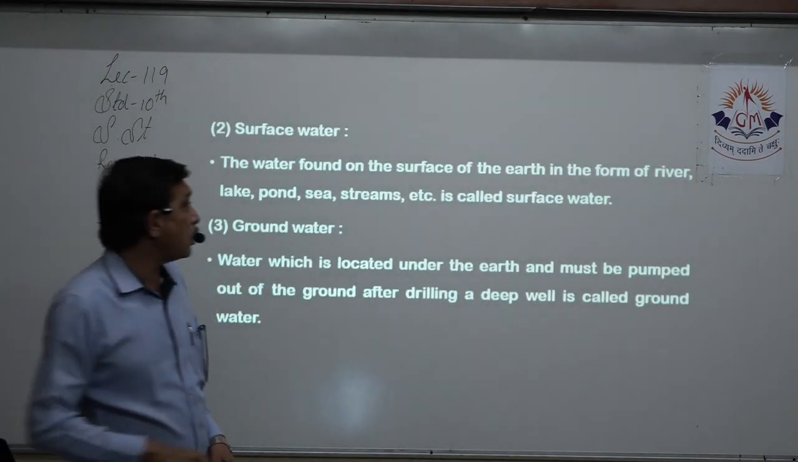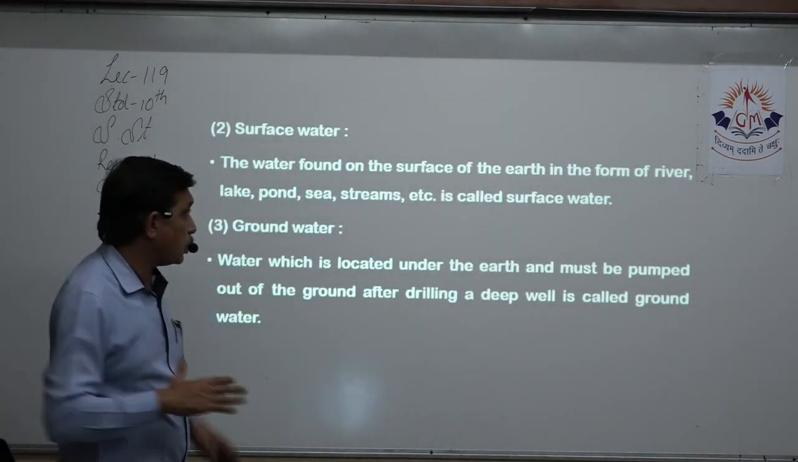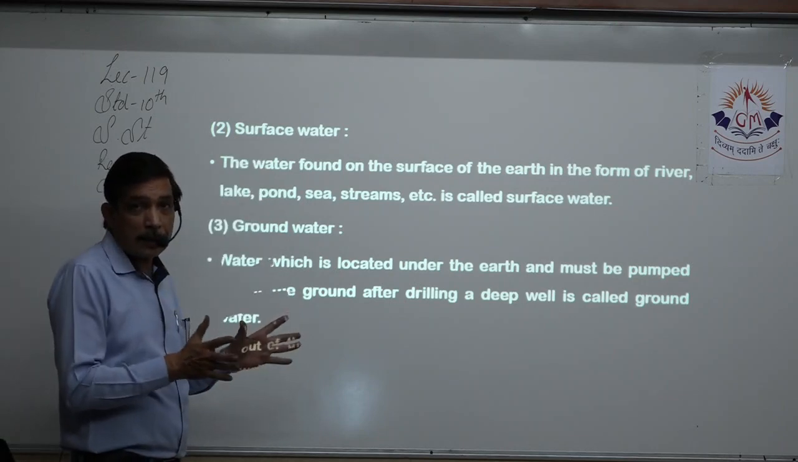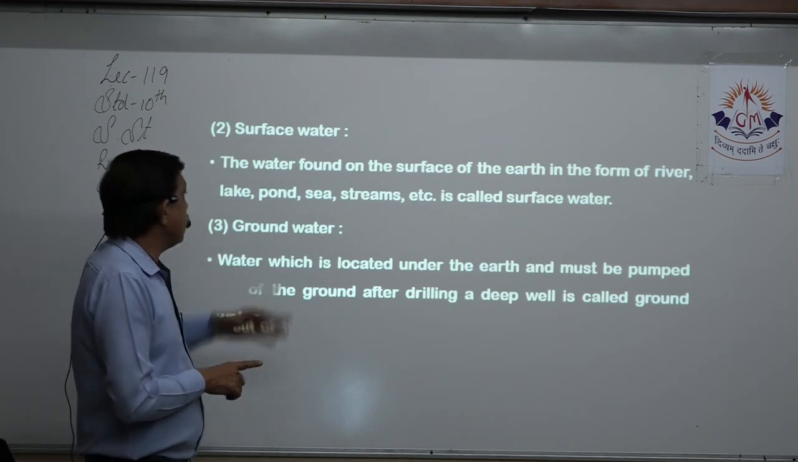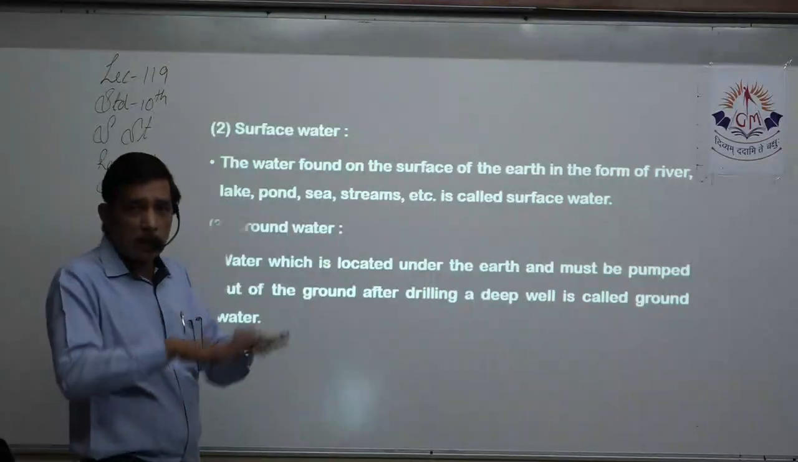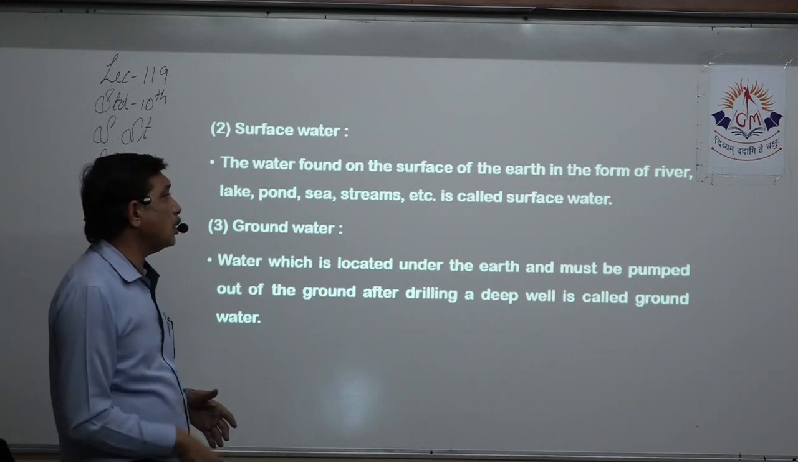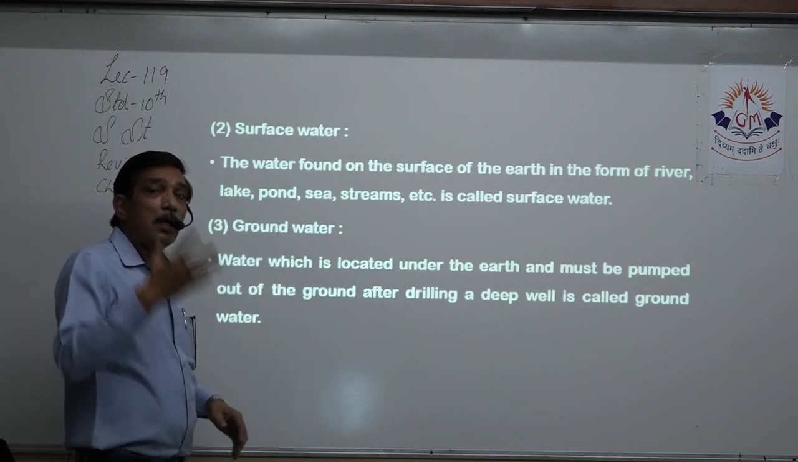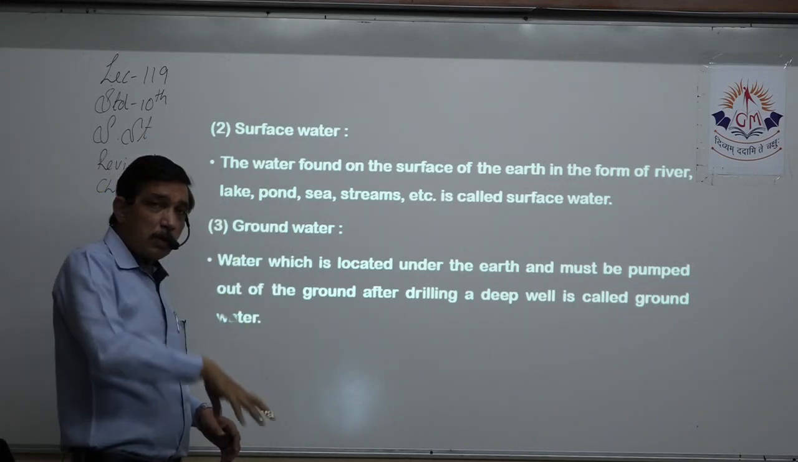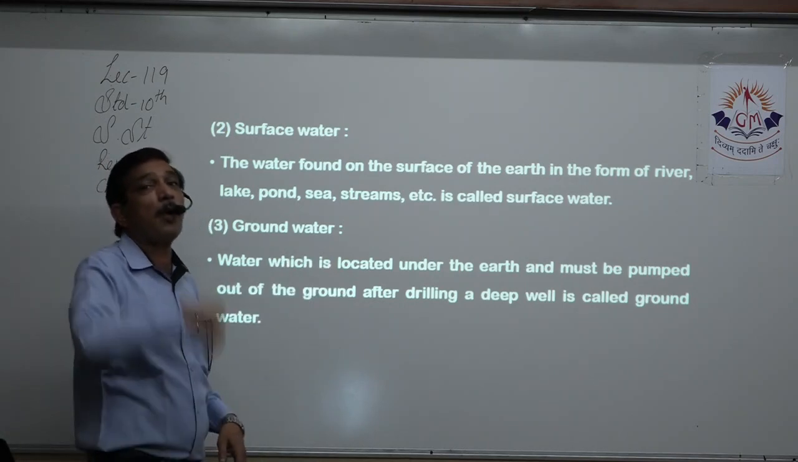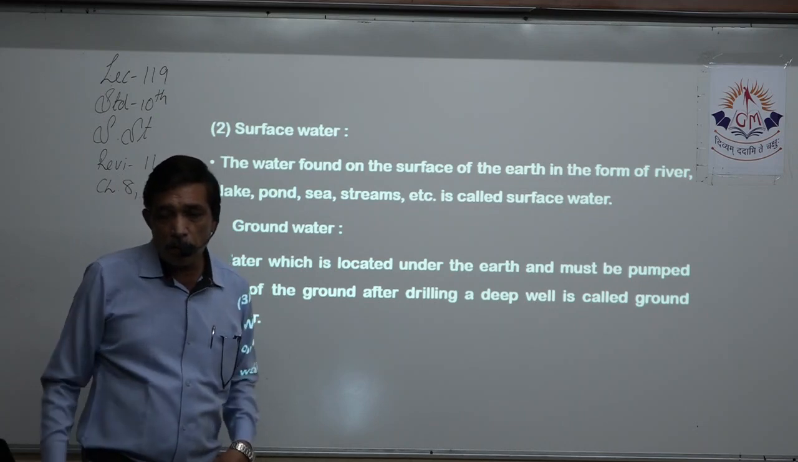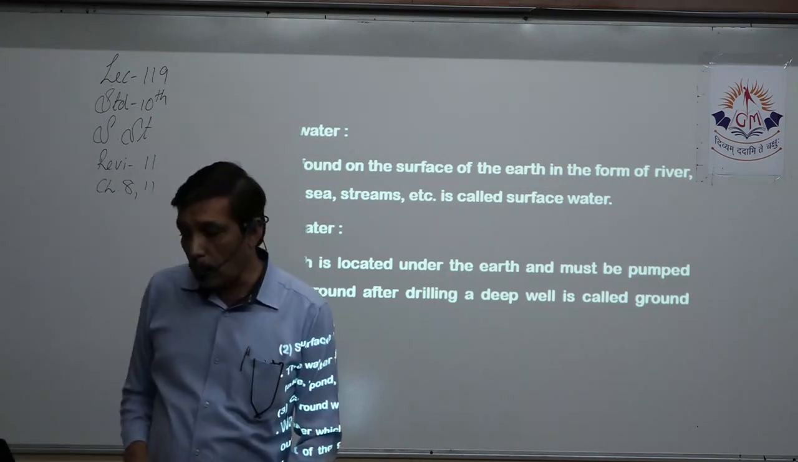Now what is surface water? Whenever rain falls on the earth, it gathers or gets collected on the surface, as you can say lake, pond, sea, streams, etc. All of that is surface. You can see it on the surface. What is groundwater? The rainwater seeps into the ground, water which is located under the earth and must be pumped out of the ground for using it, then it is called groundwater.